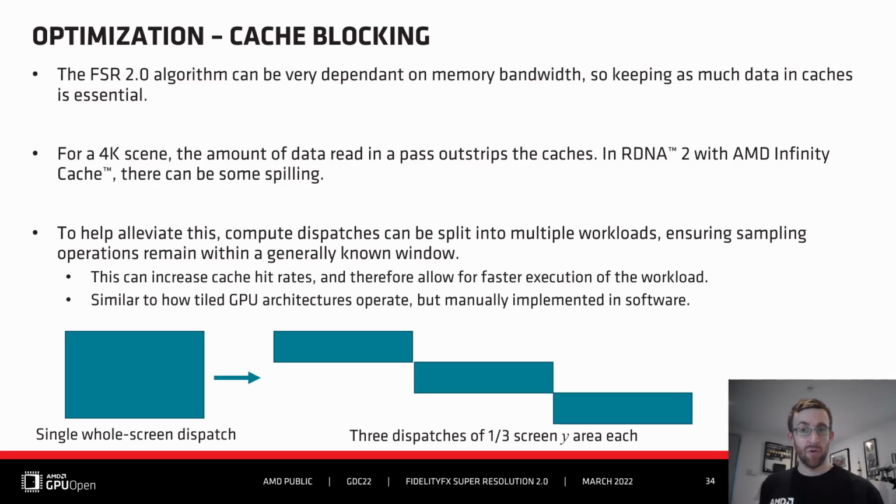This is because workloads in flight from non-local areas of the input will not be causing cache lines to be evicted in favour of the non-localized reads, similar to cache thrashing. With higher cache hit rates, we should expect the memory-bound aspects of the workload to complete in a shorter period of time.